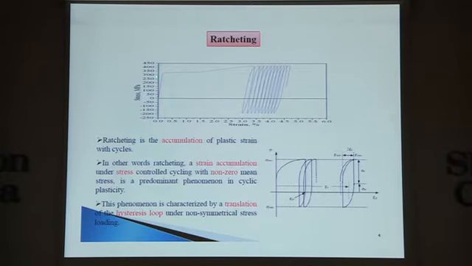It's the first cycle. It's going like this, and from there it is returning back. So that much is the accumulation of strain in that particular cycle, and you can see the translation of the loop in this x direction. That's the plastic strain. So that much amount of strain is continuously accumulated when we are doing this asymmetric cyclic loading. It is the practical situation of a particular material's working condition.